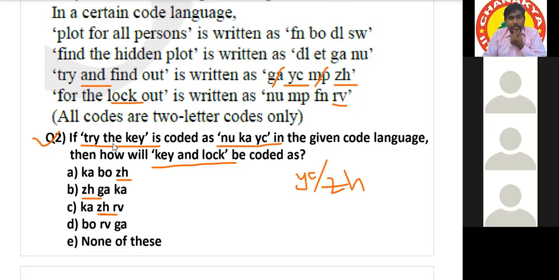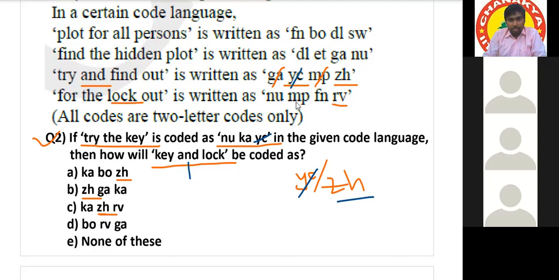So here we can cancel YC because YC is common in try. Then ZH is the only possible code for and.